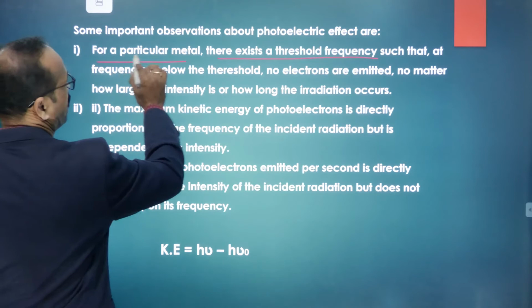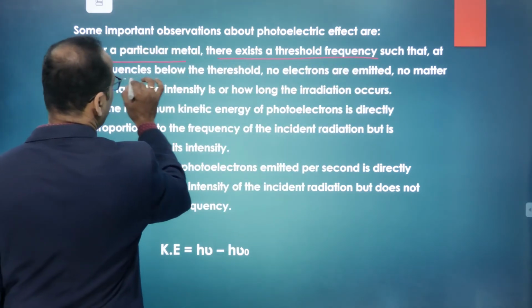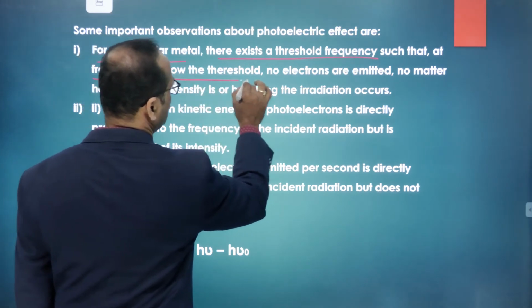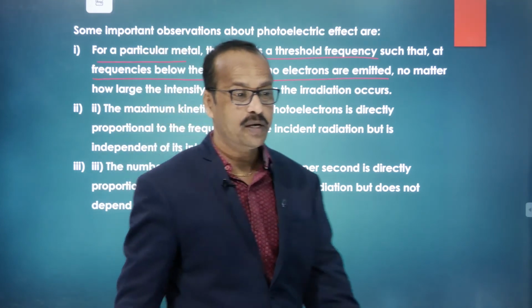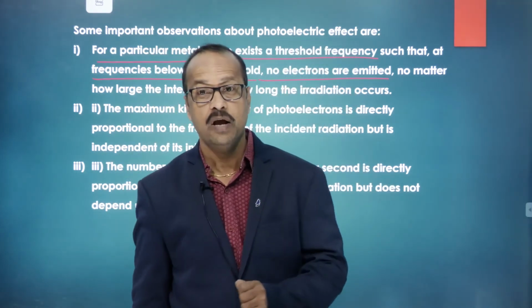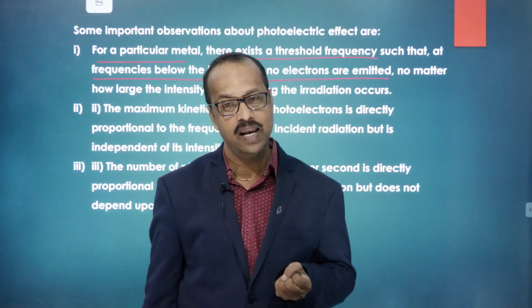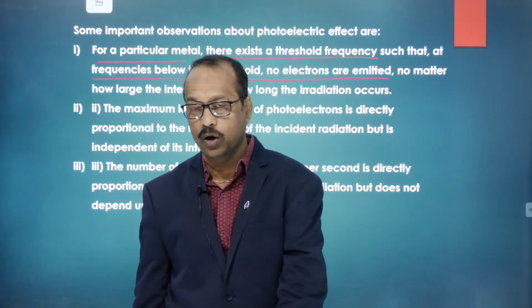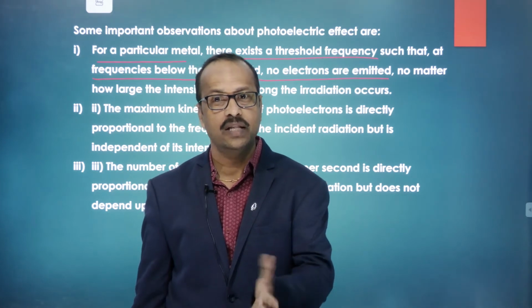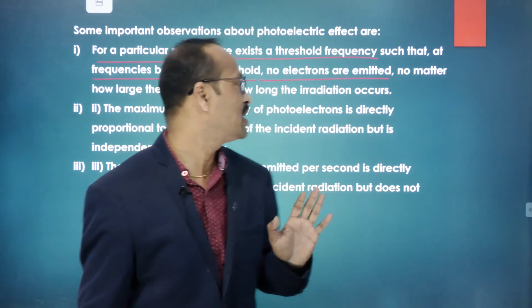So for a particular metal, there exists a threshold frequency such that at frequencies below the threshold, no electrons are emitted. It means a particular amount of energy, radiation with a particular frequency, is required to eject the electrons. If the frequency is below the threshold frequency, then no electrons can be ejected. Clear to you? So that's the first point.